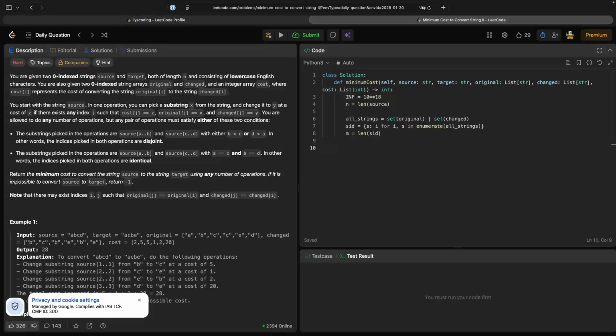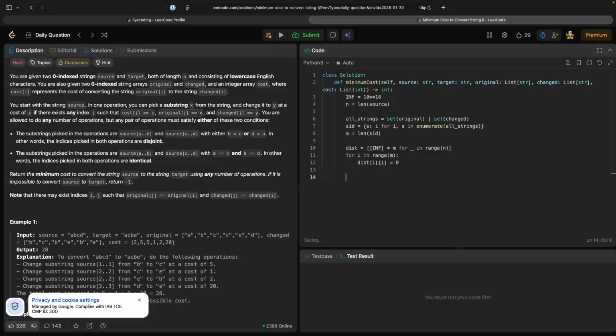Then we're going to build the matrix of lowest possible distances, defining infinite for m strings, and the next step is to initialize it all. We're going to iterate over m, and dist[i][i] is equal to 0.